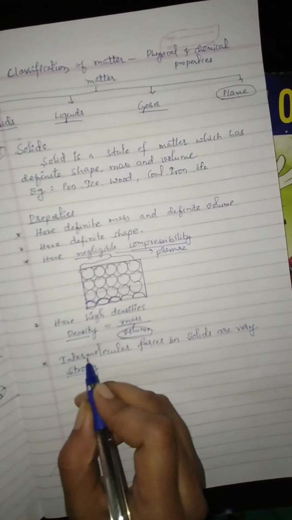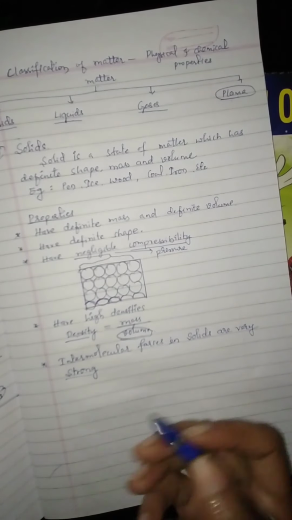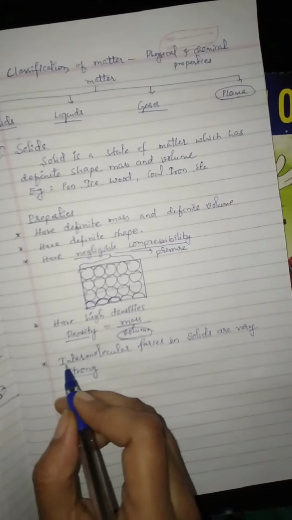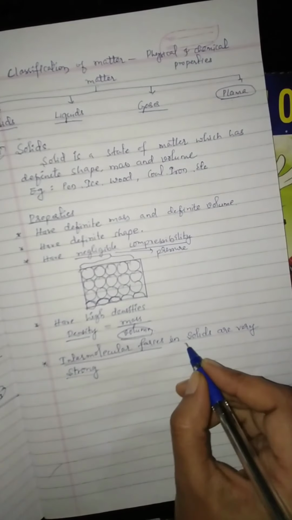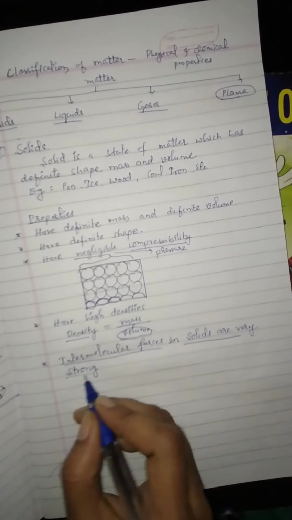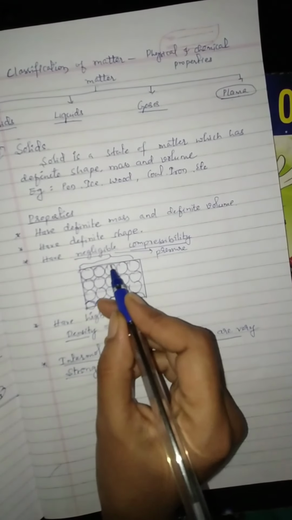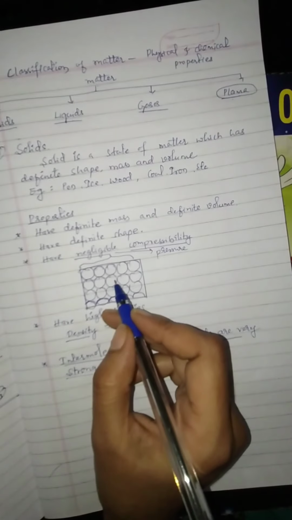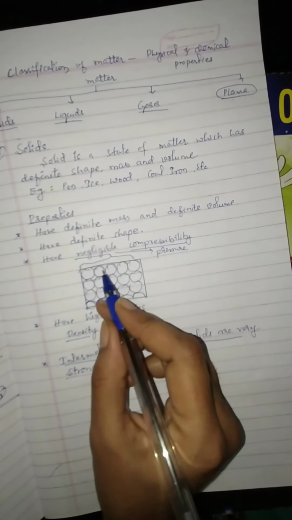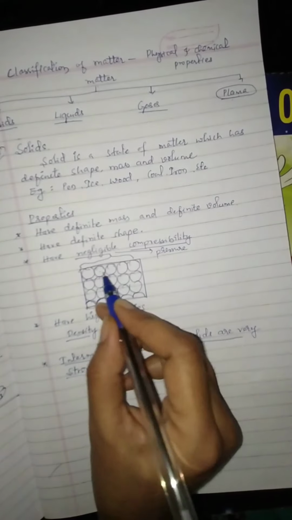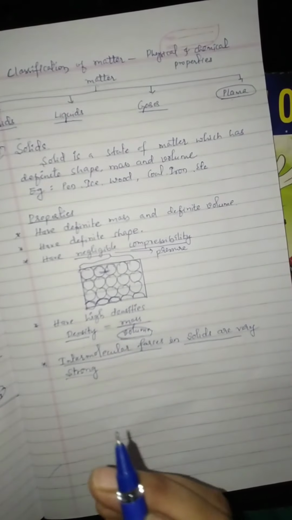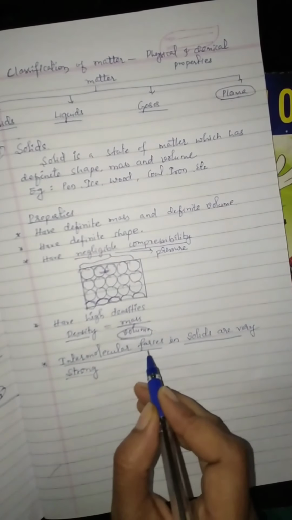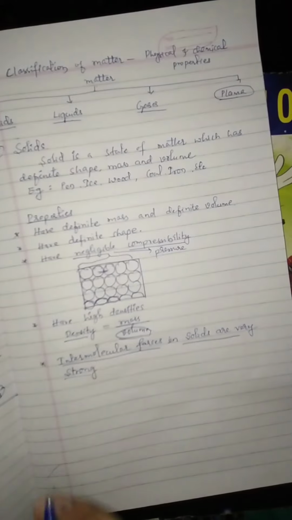Between the molecules there is an attractive force. That force is known as intermolecular force. Already I said that in solids atoms and molecules are compactly arranged. There is no space between them. Since they are compactly arranged, the attractive force between the adjacent molecules will be strong. Therefore, in solids, intermolecular forces are very strong.